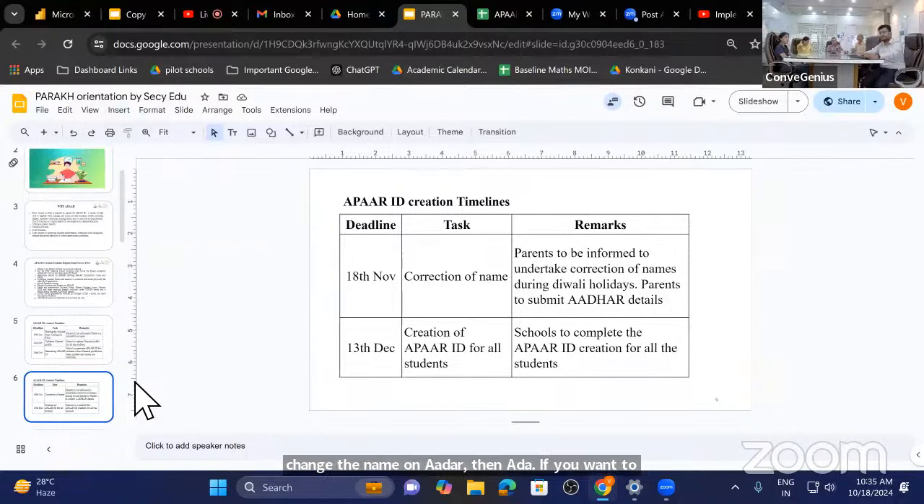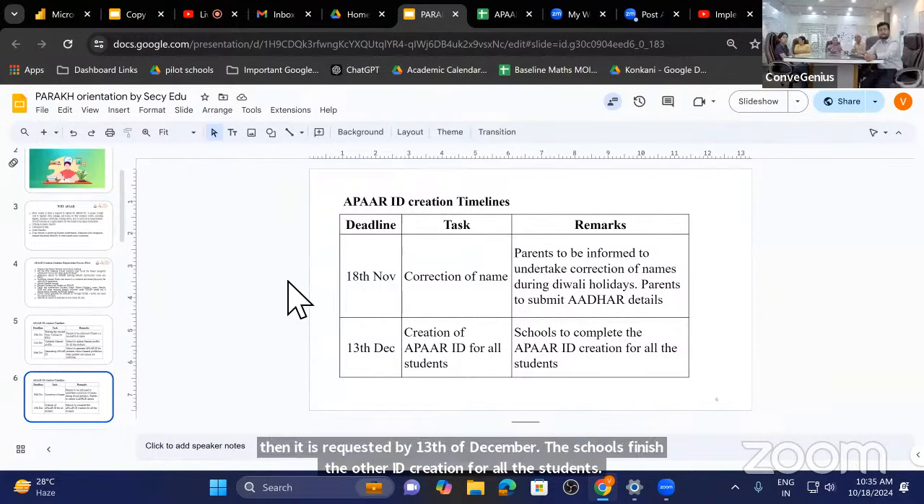So what sir is saying is that there are two scenarios. In case you feel that the name on Aadhaar is correct, then please ask the school to update the name on the school portal, on the UDICE portal. If you feel that the name on Aadhaar is wrong, please get the Aadhaar updated. In any case, we are giving you 1 month's time to update the name either on the school portal or on the Aadhaar. And then it is requested that by 13th of December, the schools finish the Apaar ID creation for all the students. That is the deadline.